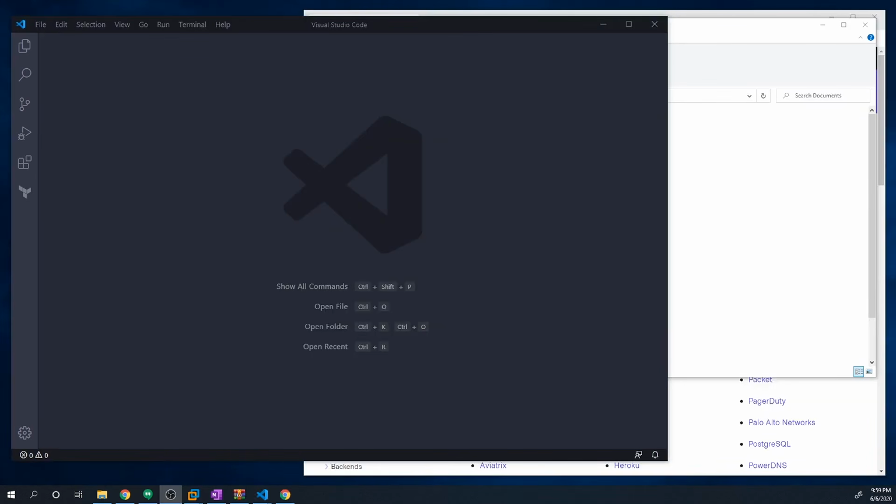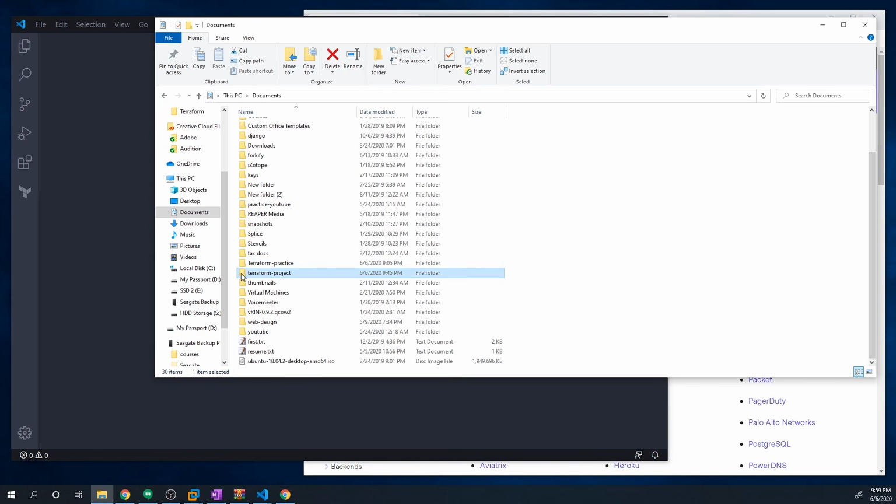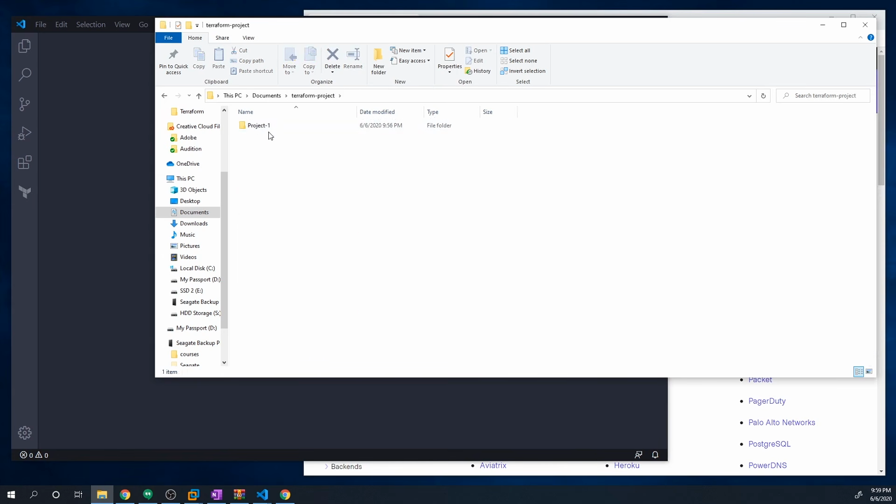Now that we've got Terraform installed and our environment for the most part set up, the last thing I want to do is create a directory that we can store all of our code in. Within my documents, I've created a folder called Terraform Project, and within this folder, I've created a folder called Project One. This is where we're going to store our code for our first project. Feel free to make a directory wherever you want. If you want to keep it in downloads or on your desktop, just pick a location.